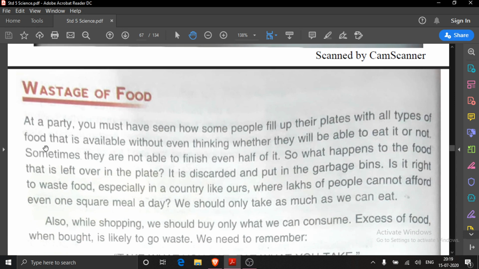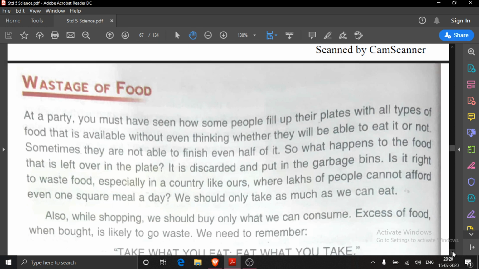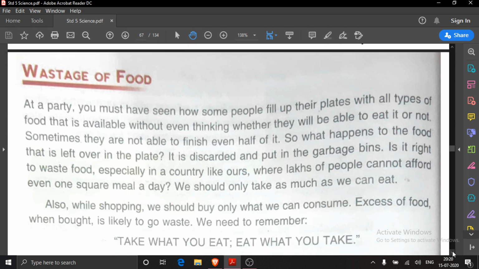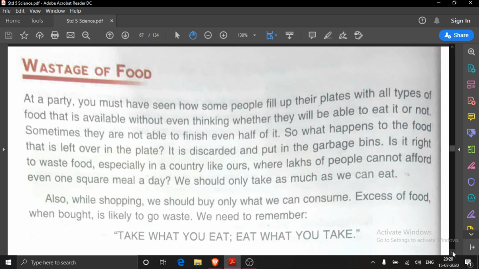Now what is wastage of food? Wastage means throwing out of food. Is it good, children, to throw the food? No, it is not good. Wastage of food. At a party, in any party, marriage party, birthday party, housewarming ceremony, in anything you must have seen,